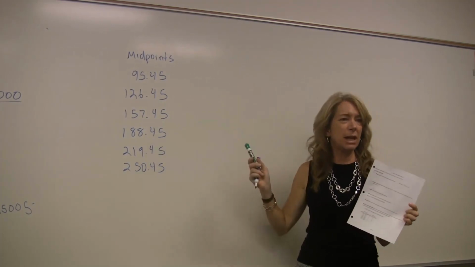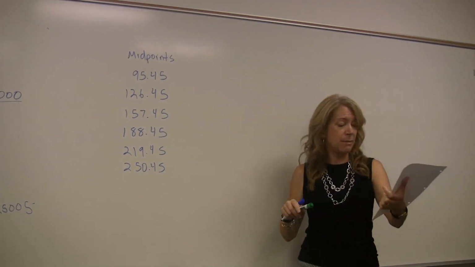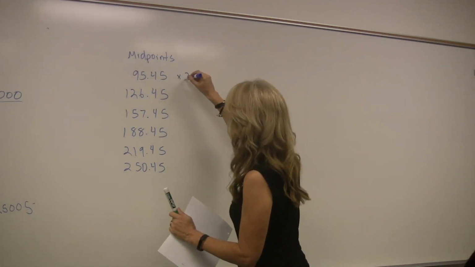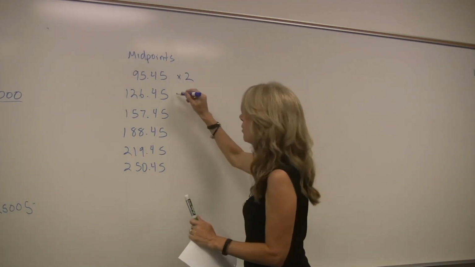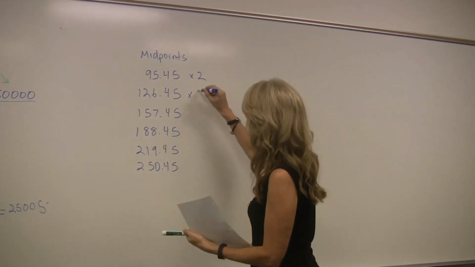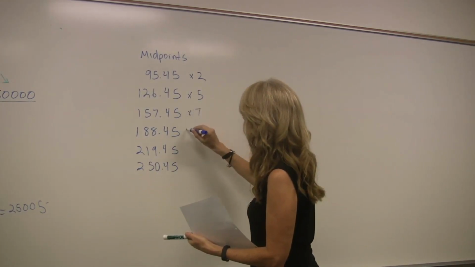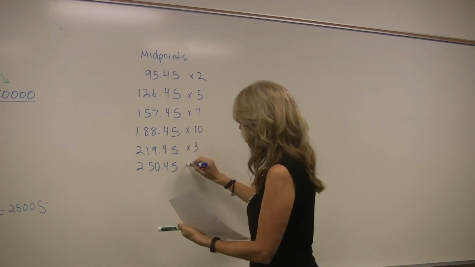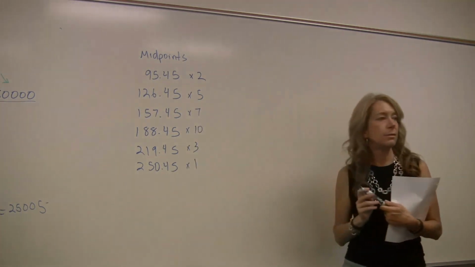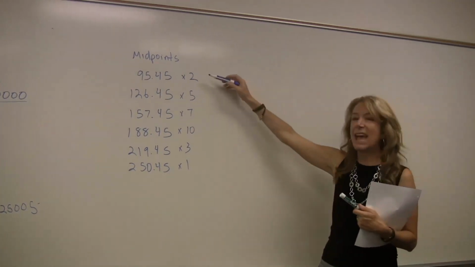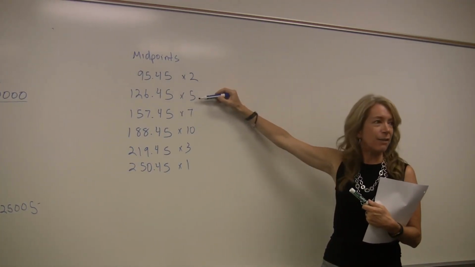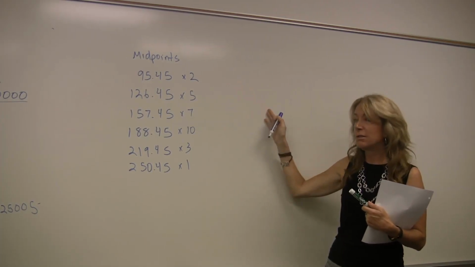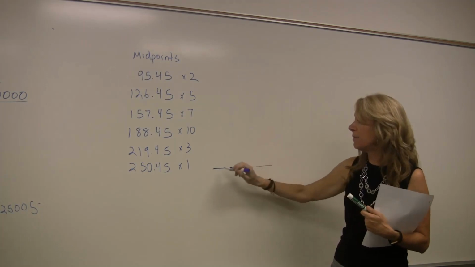I don't want to list all 28 of them, so the shortcut is, I know we're out of time, hang on 1 second. The shortcut is to say, I'm going to multiply this by 2. I'm going to multiply this by 5. I'm multiplying by the frequencies. I have to make sure I put the right frequencies in here. Multiplying all these. Because that's essentially adding up 2 of these, adding 5 of those, adding 7 of these. I'm going to multiply all those. I'm going to add them all up.